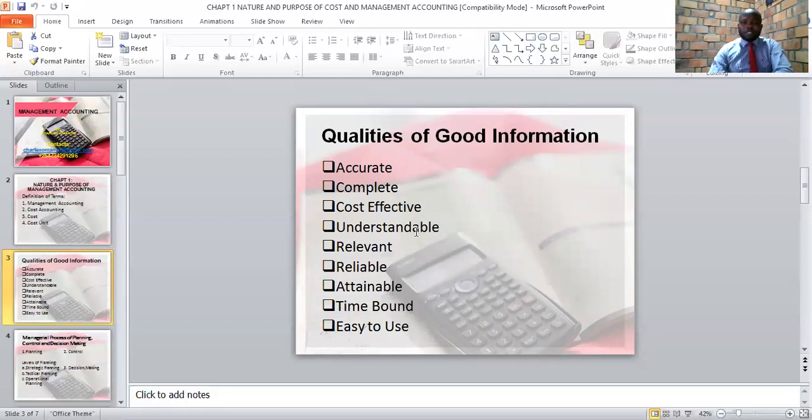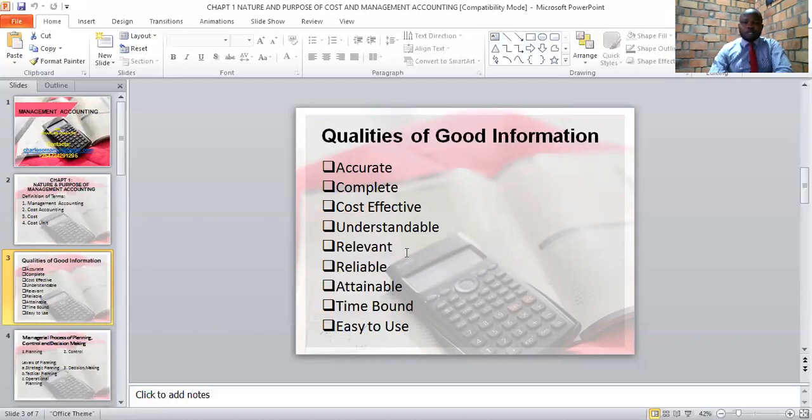The fourth quality, information should be understandable. Management should receive information that is basically understandable. In this case, it's based on an assumption that a manager has basic knowledge in the field of accounting, and therefore we should avoid using a lot of jargon. We should be using simple words that are understandable to the manager.